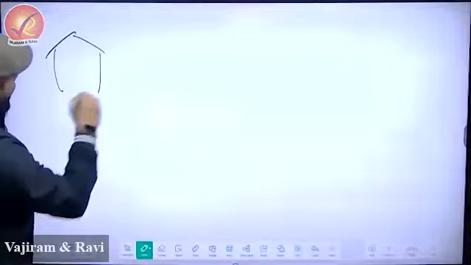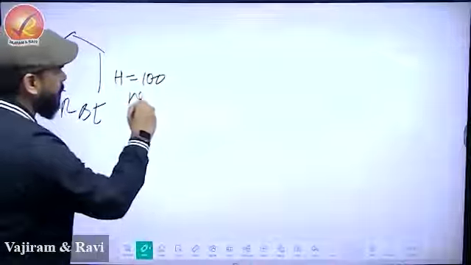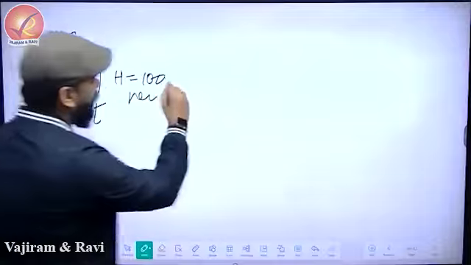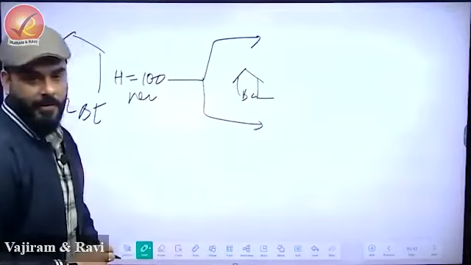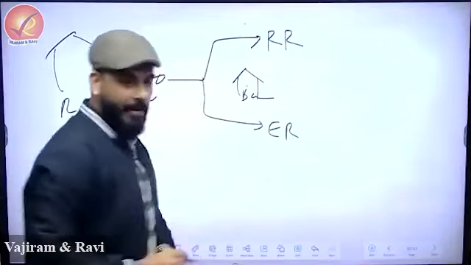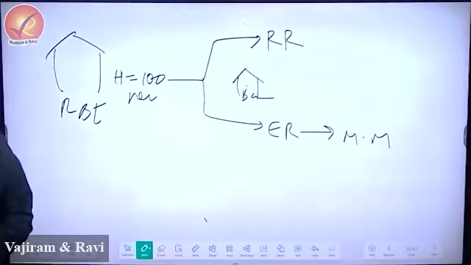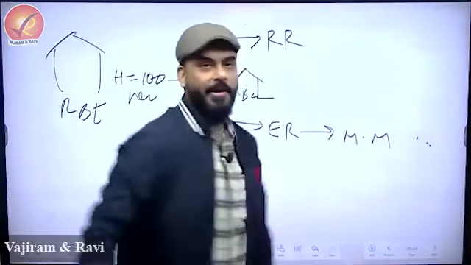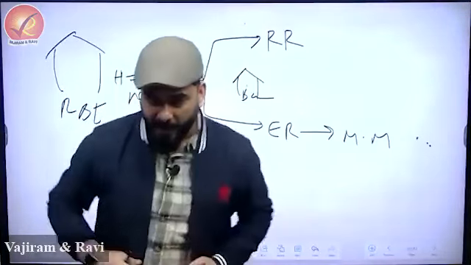If RBI prints H equal to 100 new currency notes, this is the bank. So this bank will keep some as required reserve and this is excess reserve. This excess reserve will become the money multiplier. So we want to know that if H increases by 100, what will be the increase in the multiplication of money? How much faster will the money multiply in the economy?